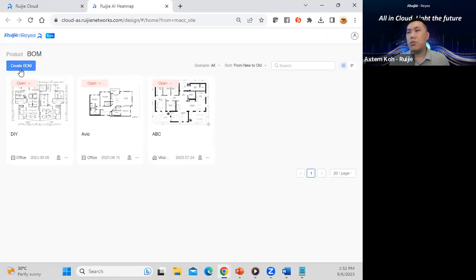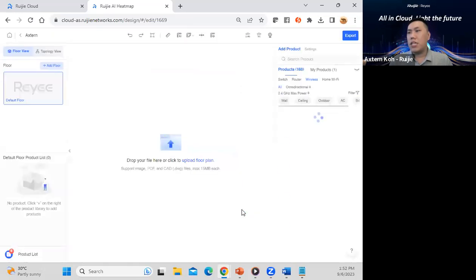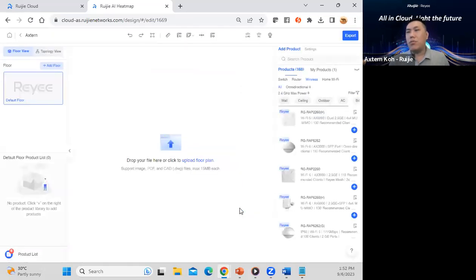Let's say today I'm going to create a new BOM for my customer. Let's say the customer's name is Aston, and the short name of this customer is Aston. Based on this customer, what is their scenario? Maybe their office scenario. Once you have selected the scenario, you just need to press OK, and it will take you to another page.